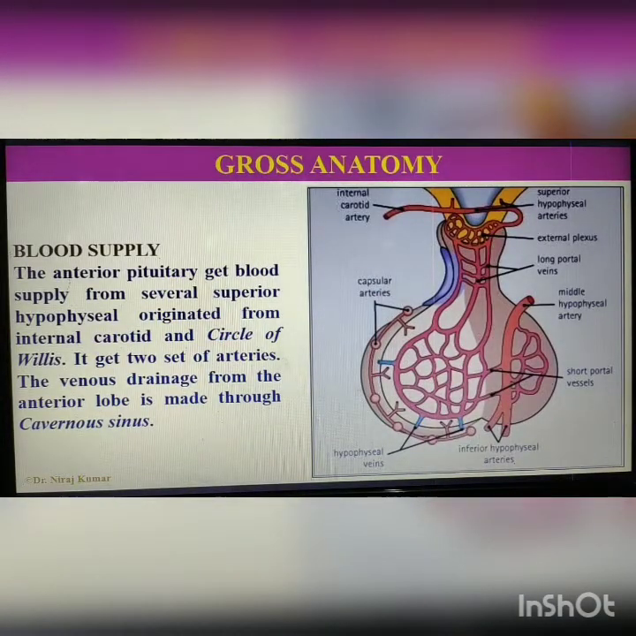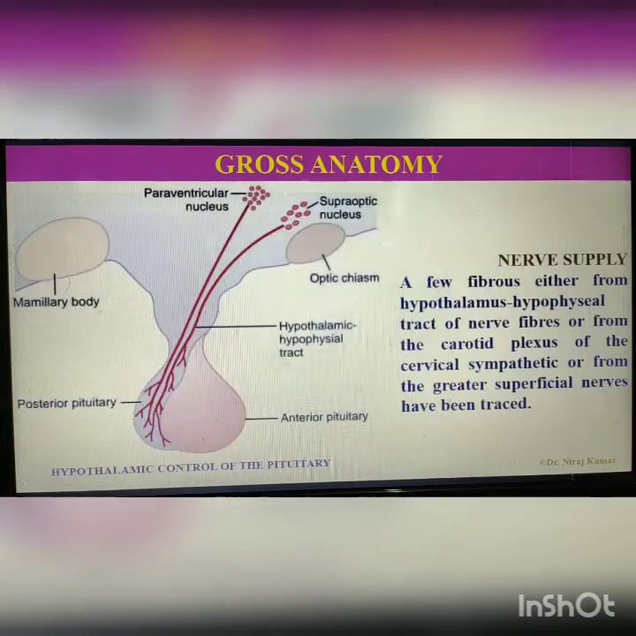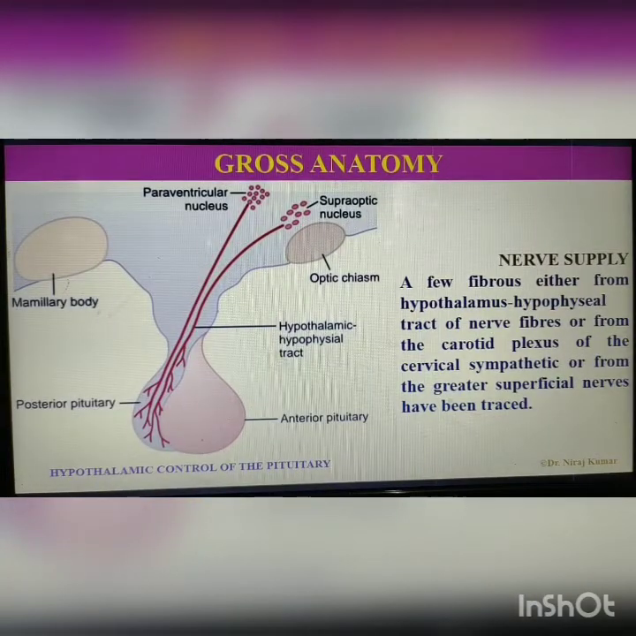Blood supply. The anterior pituitary gets blood supply from several superior hypophyseal arteries originated from internal carotid and circle of Willis. It gets two sets of arteries. The venous drainage from the anterior lobe is made through cavernous sinus. This figure depicts the blood supply in pituitary gland. Nerve supply. A few fibers either from hypothalamus hypophyseal tract of nerve fibers or from the carotid plexus of the cervical sympathetic or from the greater superficial nerve have been traced in pituitary gland.